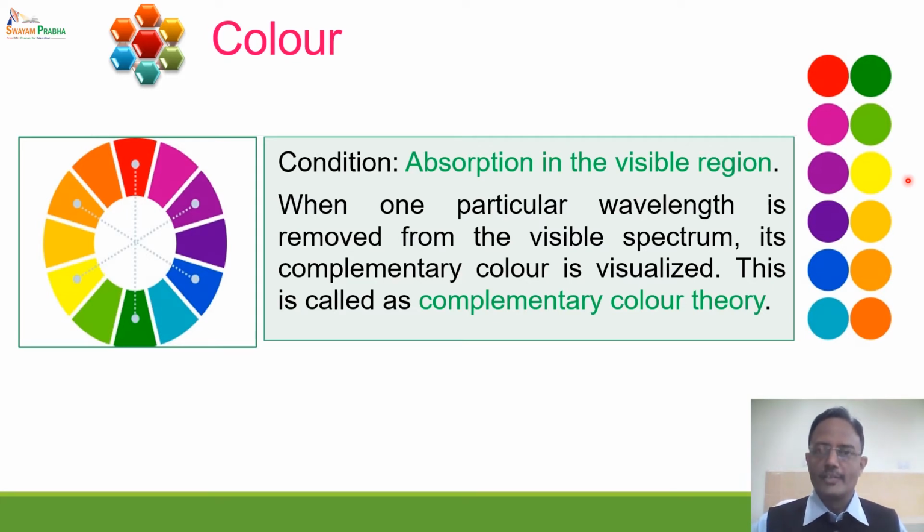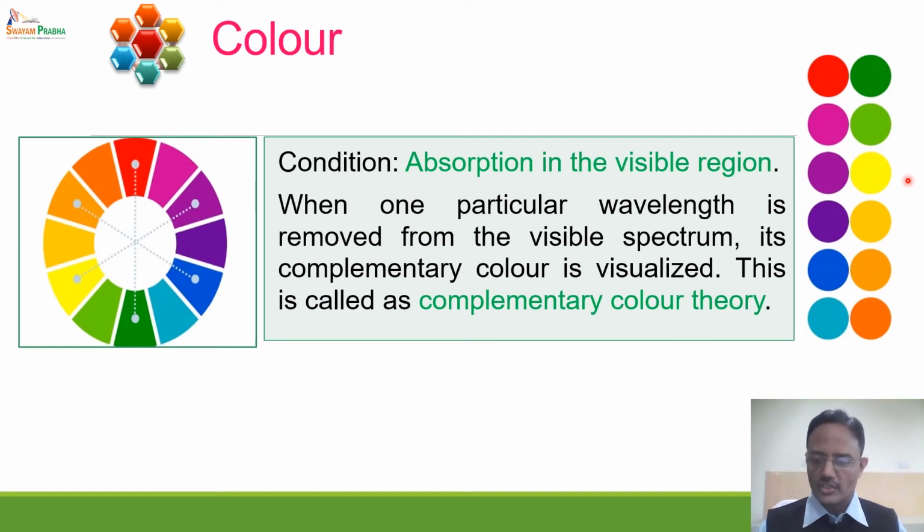Now we know that the visible region of the spectrum extends from about 400 nanometer to 750 nanometer. In this region, if absorption takes place, then a particular wavelength among these 7 colors is absorbed by the substance, and as a result its complementary color will appear.